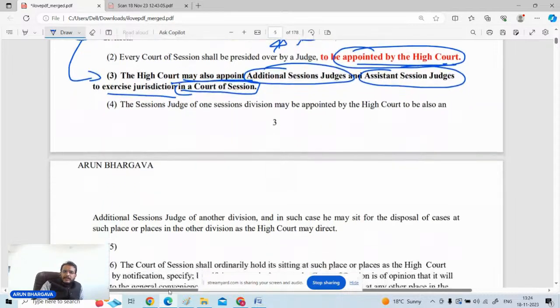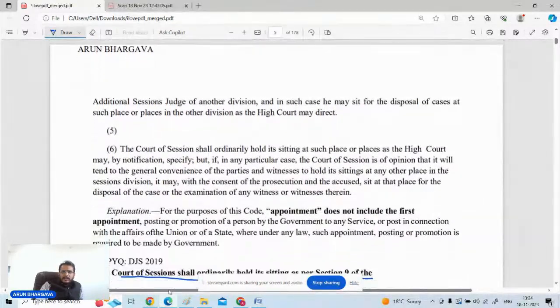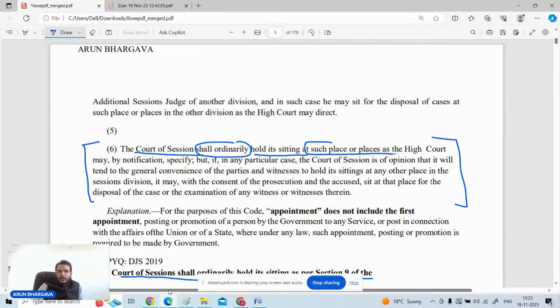But just see the last clause, clause number 6 of this particular section, section number 9. It says that the court of session shall ordinarily hold its sitting at such place or places as the High Court may by notification specify. So who is going to specify where the court of session shall hold its sitting?